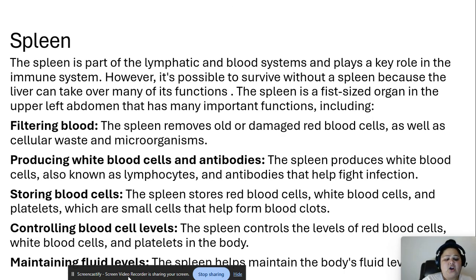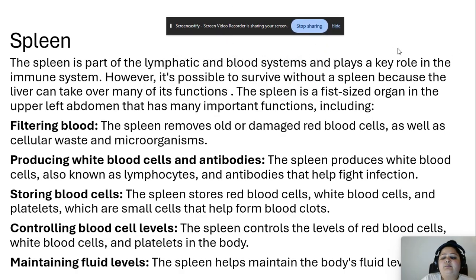The spleen is a part of the lymphatic and blood systems and plays a key role in the immune system. However, it's possible to survive without a spleen because the liver can take over many of its functions. The spleen is a fist-size organ in the upper left abdomen that has many important functions, including filtering blood. The spleen removes old or damaged red blood cells, as well as cellular waste and microorganisms, producing white blood cells and antibodies. The spleen produces WBCs, also known as lymphocytes, and antibodies that help fight infection.